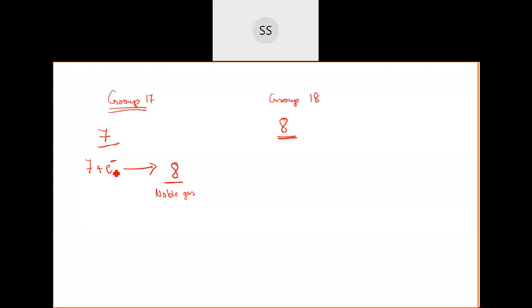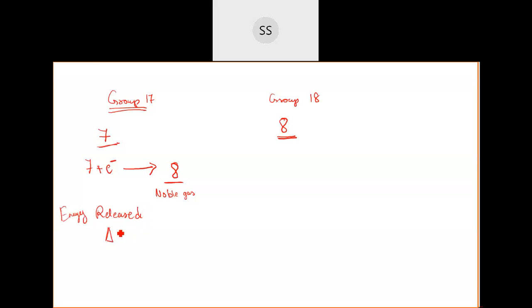Here they have 7 electrons. What is their aim now? To get 1 electron so that they can have a noble gas configuration. So easily they will receive that. They will do work to receive that electron, so energy will be released in this case.